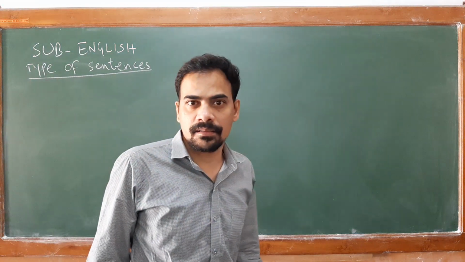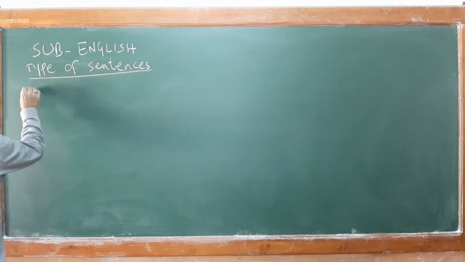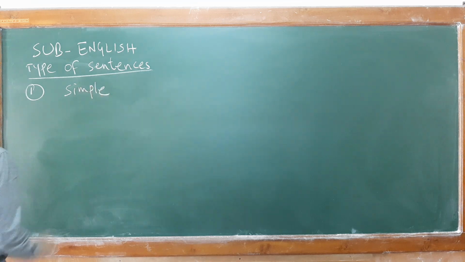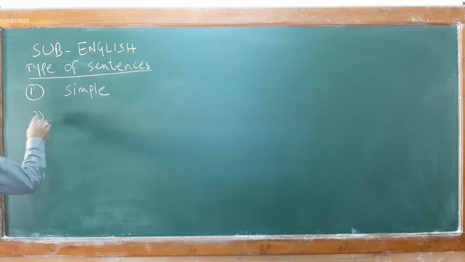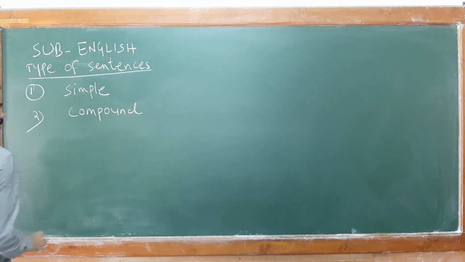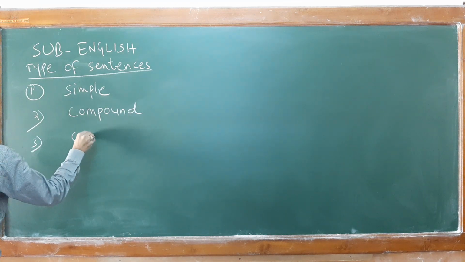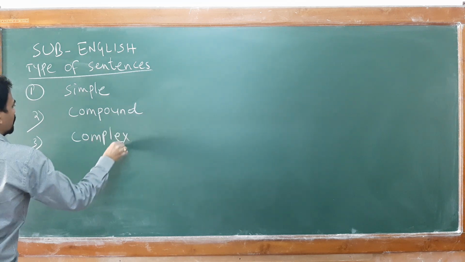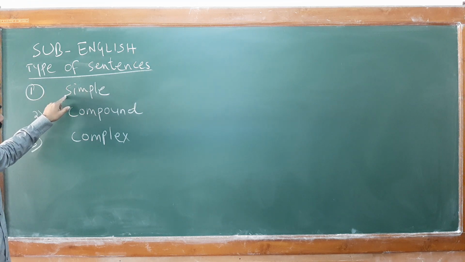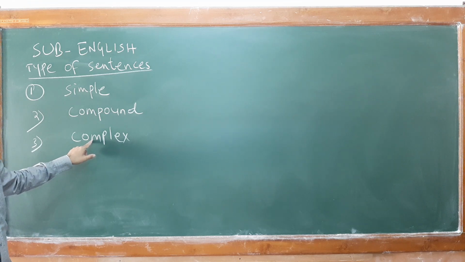Well, dear students, let us study the different types of sentences. Now, firstly, we can discuss the simple one. Second, your compound sentence, and number 3, your complex sentence. Now, a sentence can be of 3 types. The first one is the simple, second one compound, and third one complex.